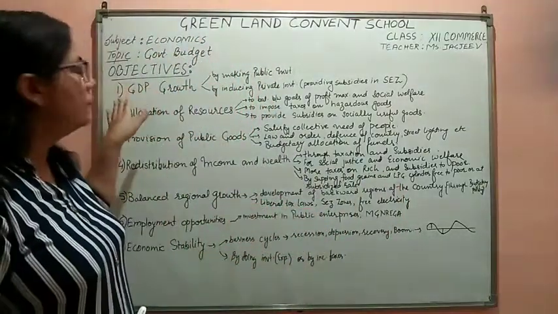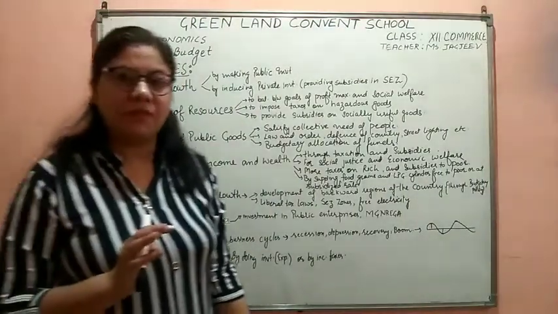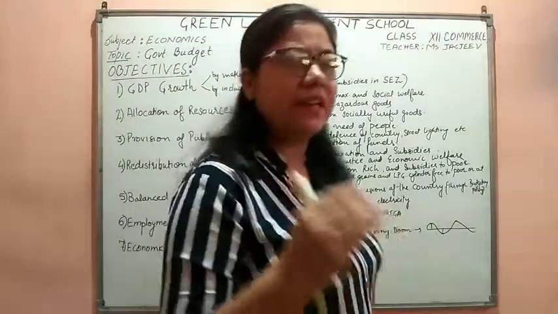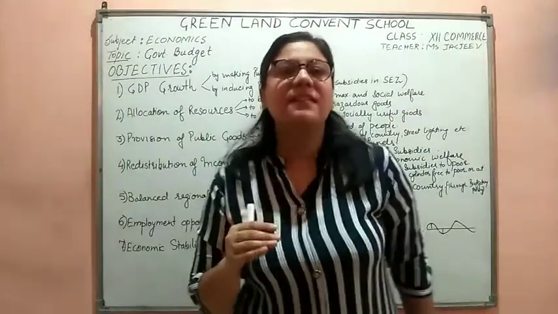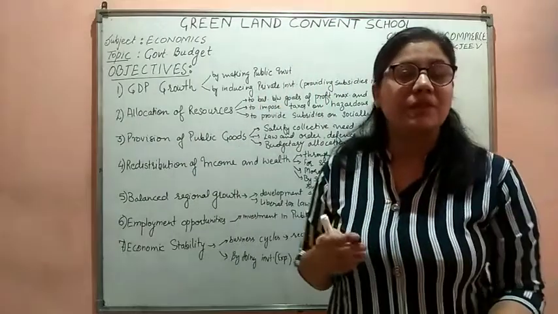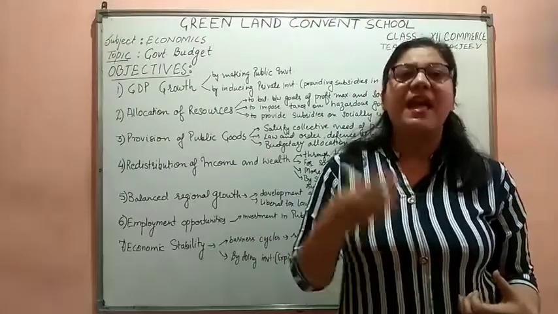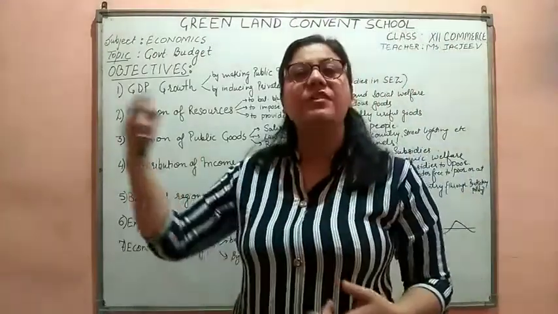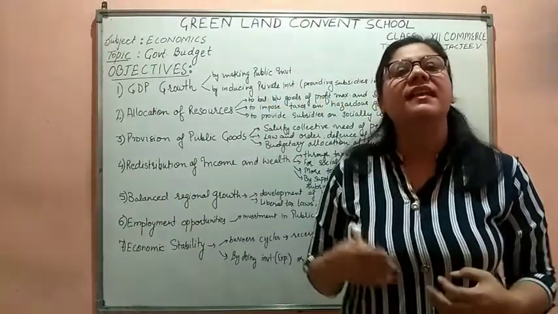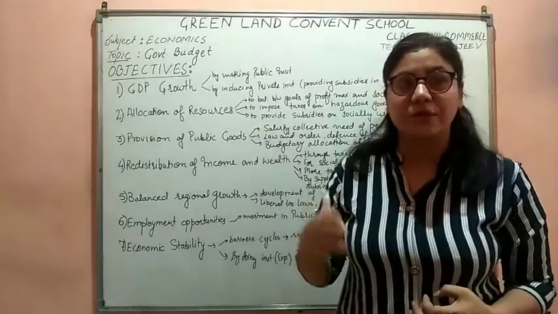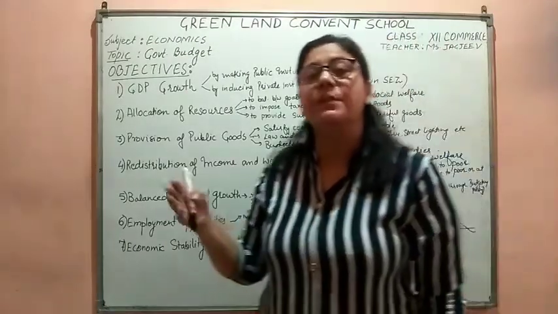The first objective of the government budget is GDP growth. The major objective of the government budget is that every country needs to increase its GDP. As our Prime Minister generally says, we should be a 5 trillion economy. Every country wants its economy to boost up. Similarly, India also wants the economy to grow. How should the economy grow? If there is more and more GDP growth.